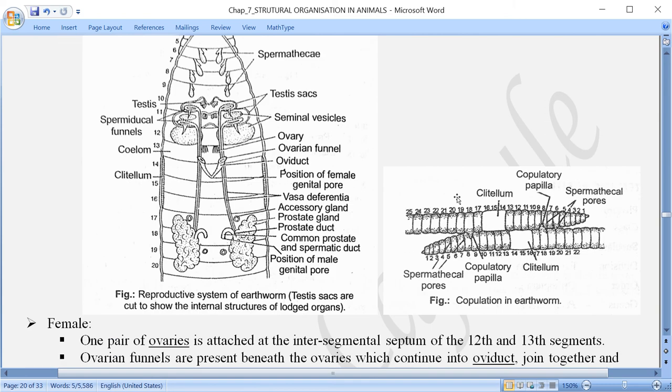Now let's come to the female reproductive system. First, let's see in the figure.